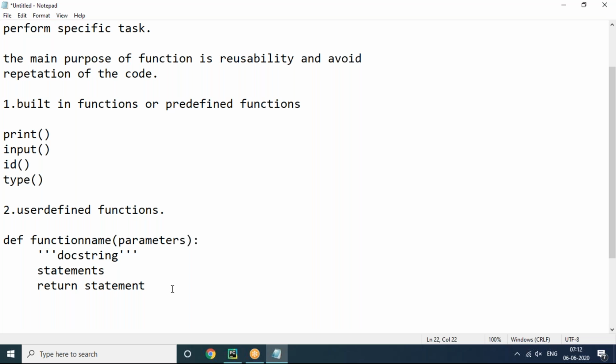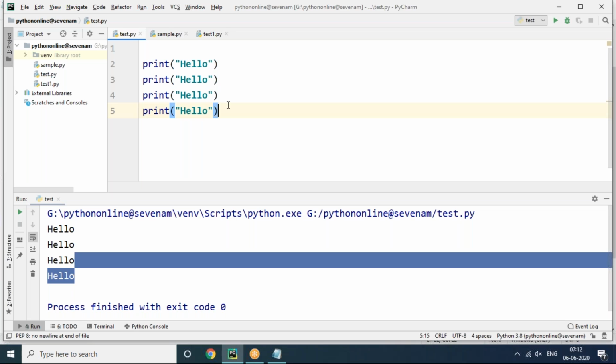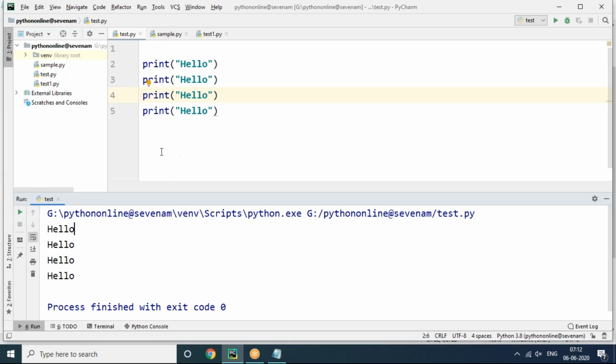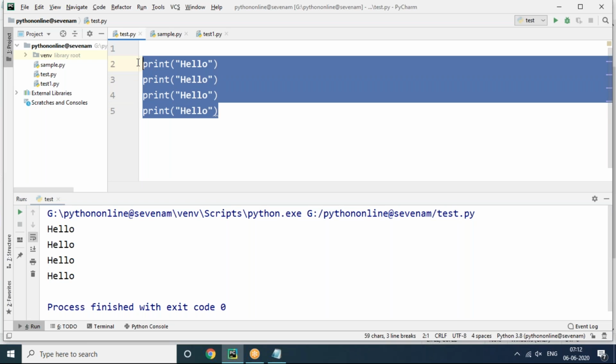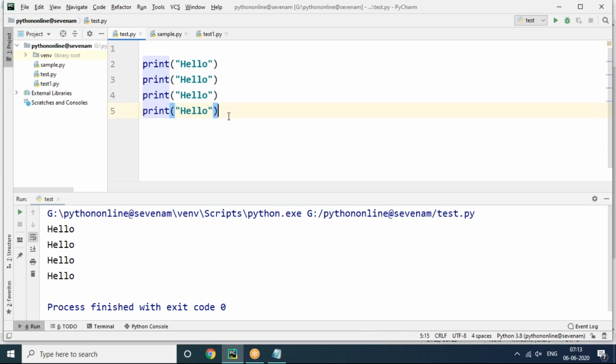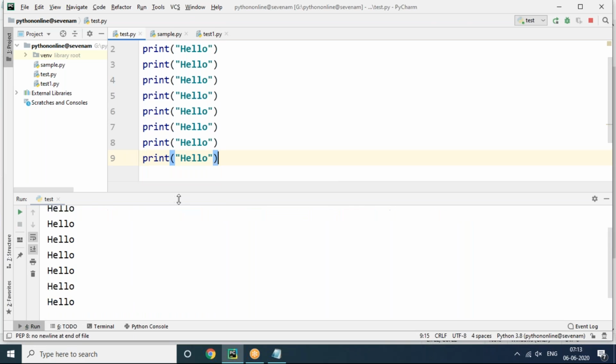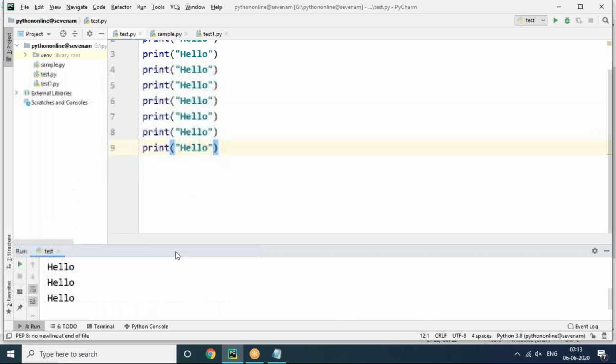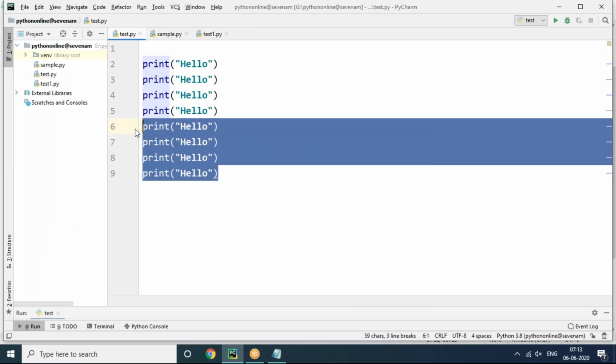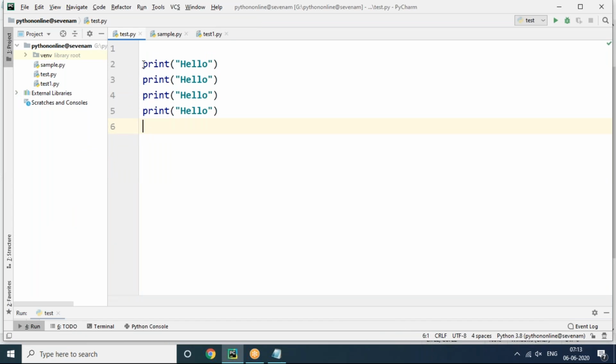Now let's see the practical implementation. As I said, where exactly we can use a function: if we want to repeatedly write code, when we execute this code, how many times is hello printing? 4 times. But if you want to print hello 4 more times, we have to increase 4 more lines, and keep on increasing. So it's better to include that many lines inside a function. Every time, that function is going to be called.